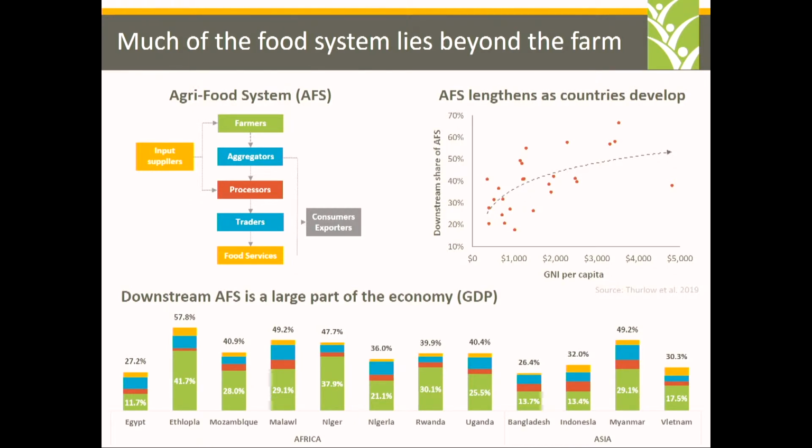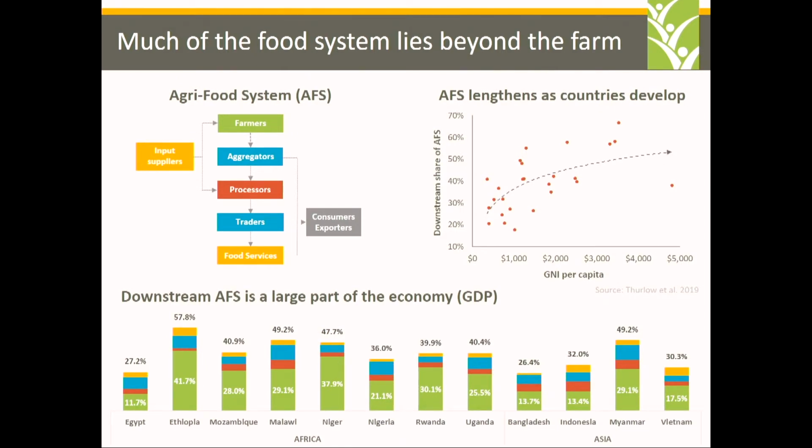And you can see at the bottom, this is some work that we've been doing together with USA to measure the size of the agri-food system in many developing countries. What you can see is that agriculture, the green box, is a large part, but it's only part of the total food system. Those downstream sectors are important, and they're likely to get more important over time.